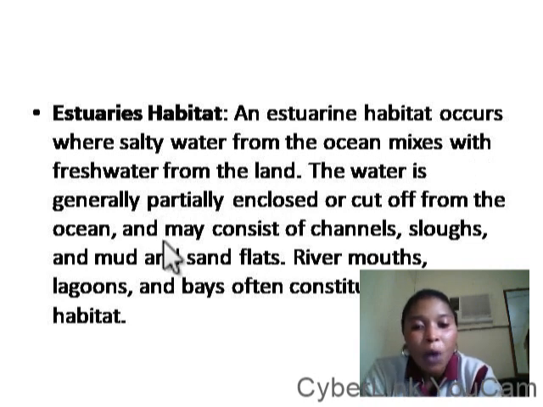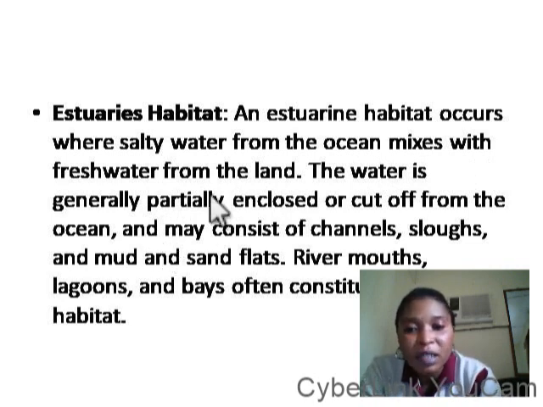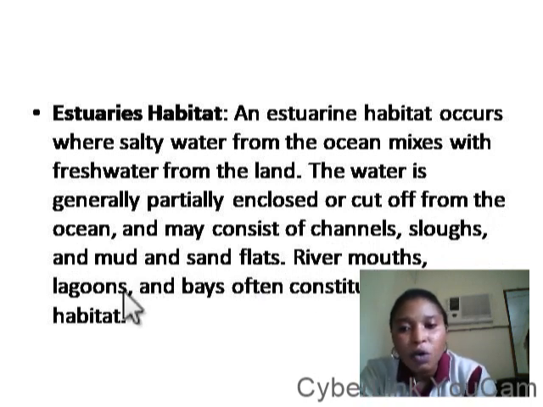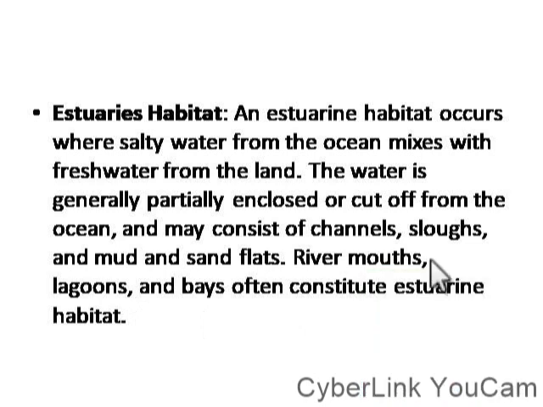So where ocean and pond water mix together, or ocean and lake mix together, you call it estuary habitat, and there are organisms that live there. The water is generally partially enclosed or cut off from the ocean and may consist of channels, sloughs, and mud and sand flats. River mouths, lagoons, and bays often constitute estuarine habitat. So lagoons and bays are known as estuarine habitat.